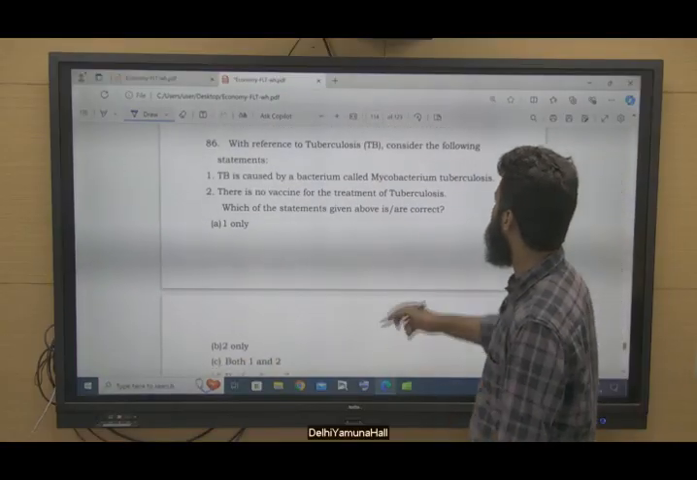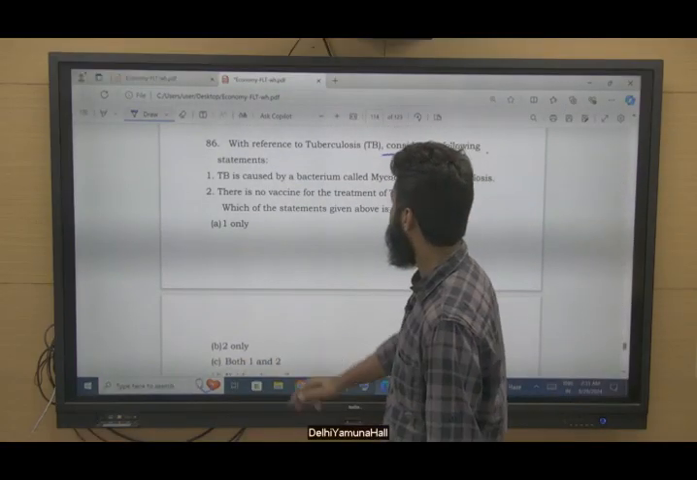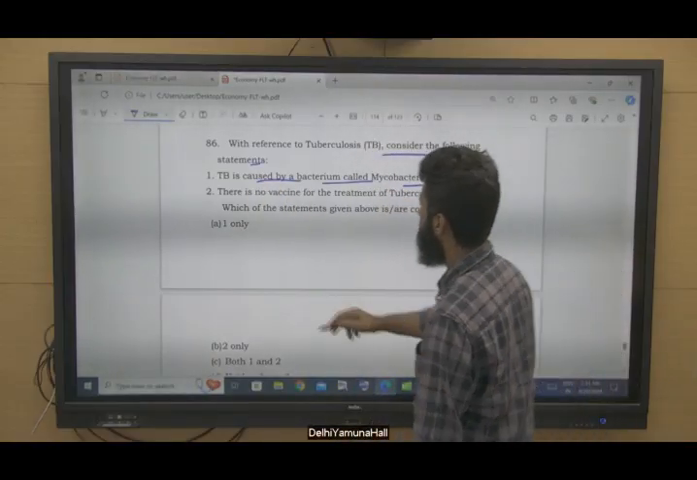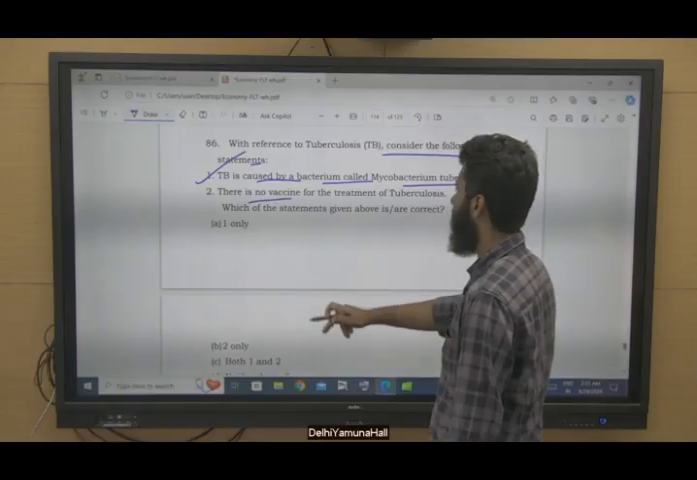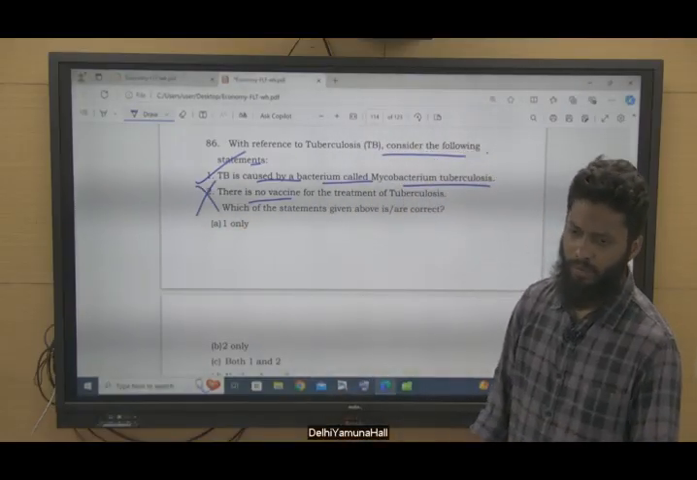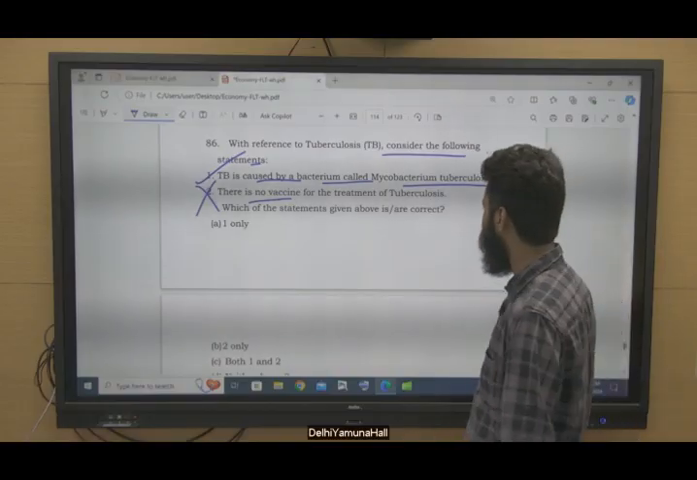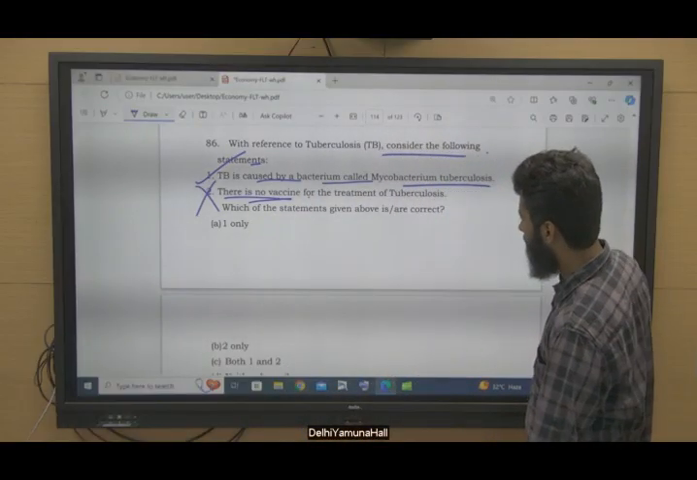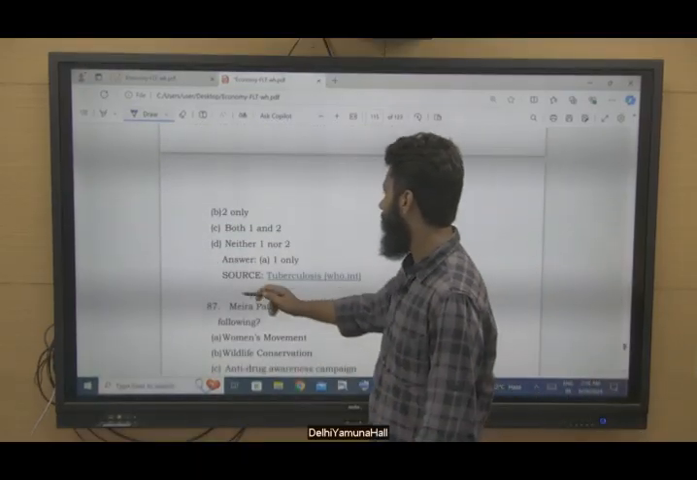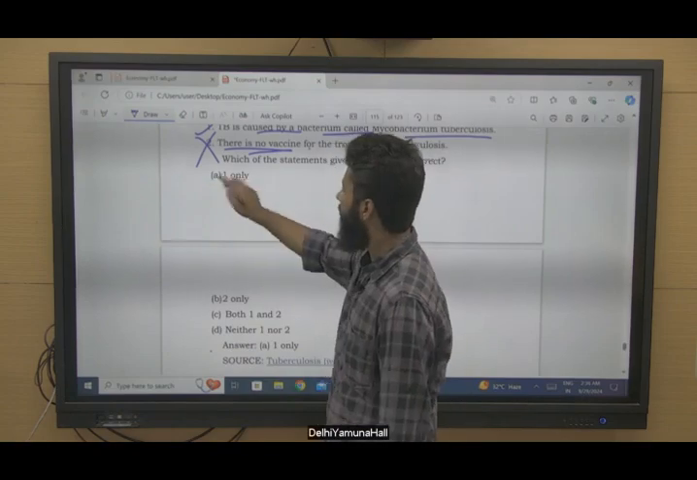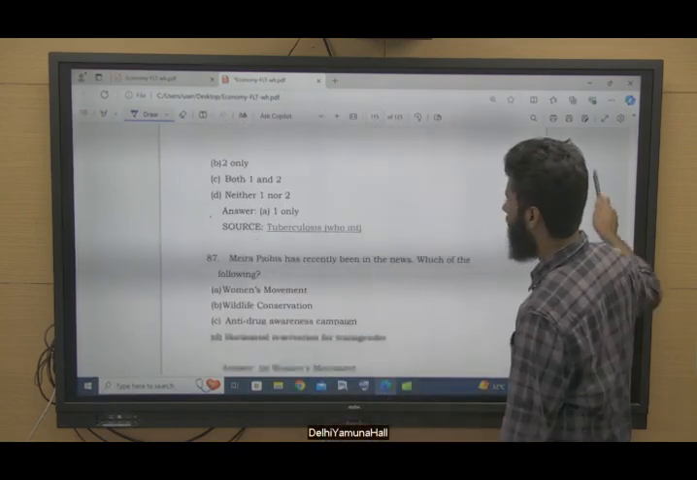With reference to tuberculosis, consider the following statements. TB is caused by a bacterium called Mycobacterium tuberculosis. Correct. There is no vaccine. There is a vaccine, so it is not correct. Some countries are using this vaccine for small children, but not universally. But there are vaccines, right? So this is not correct. Option A, 1 only. 2 is not correct, right?